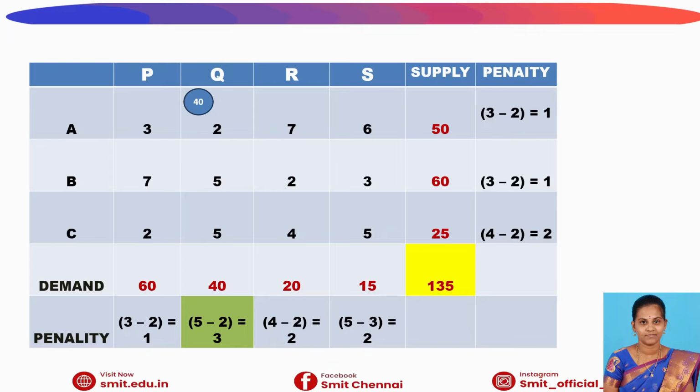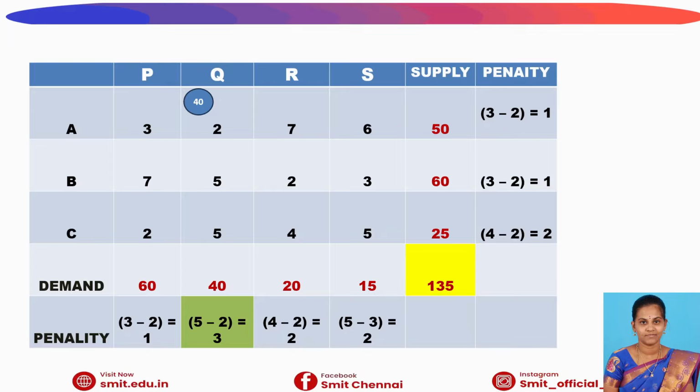After calculating the penalties, we choose the highest penalty value among them. Here the highest penalty value was 3, in the second column, so I have highlighted it in green. This is our allocating column. So after calculating the penalties, we choose the maximum value among them. Here the second column has the maximum penalty, so I have chosen it for allocation.